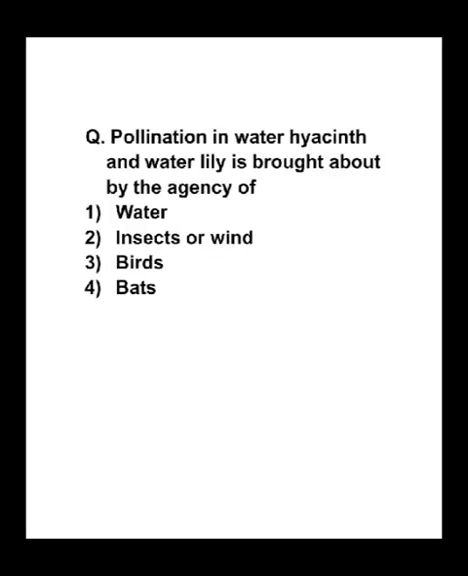Next important question is, pollination in water hyacinth and water lily is brought about by the agency of water, insect or wind, birds and bats. So pollination in water hyacinth and water lily is brought about by the agency of water, insects or wind, birds and bats. Correct answer is option 2, insects or wind.